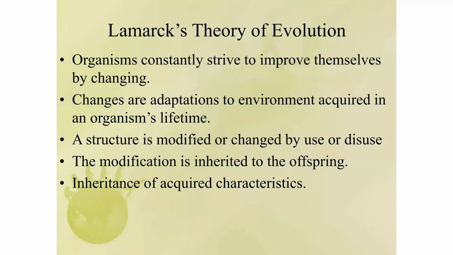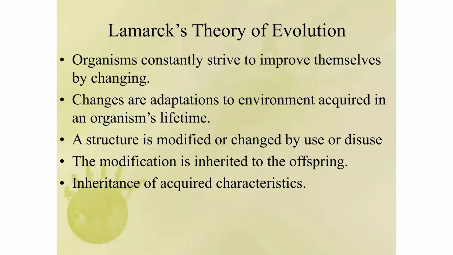What does Jean-Baptiste Lamarck do in the concept of evolution? His theory was stated in the year 1809. He said organisms constantly strive to improve themselves by changing, and changes are adaptations to the environment acquired in an organism's lifetime.